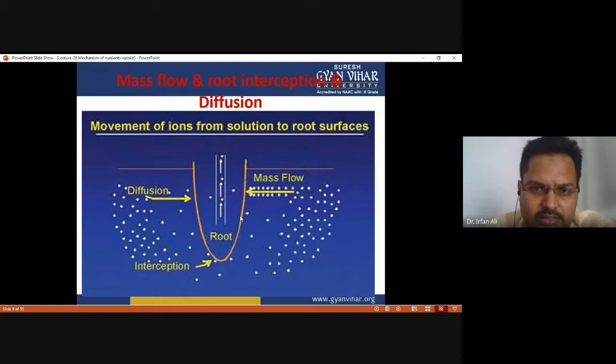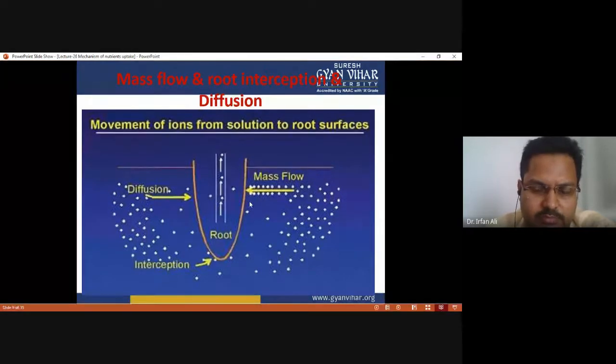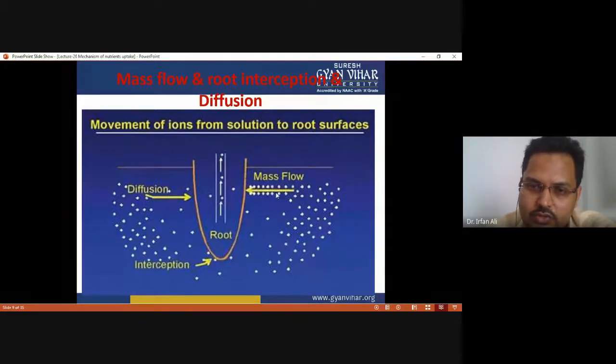This figure also shows how the plant carries out mass flow. These are the ions or nutrients which flow along with the water, because these ions are able to dissolve in the water and can flow toward the root. This is the root. Another process is diffusion, then another is interception, which we will discuss in the next slide.